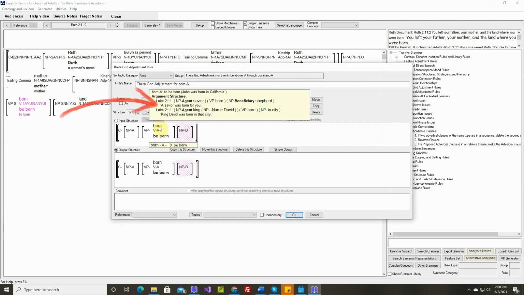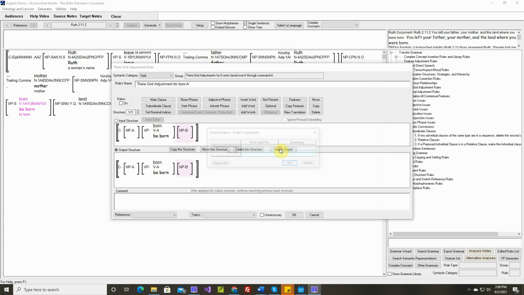Okay, a Savior was born for you, so there's a beneficiary noun phrase.